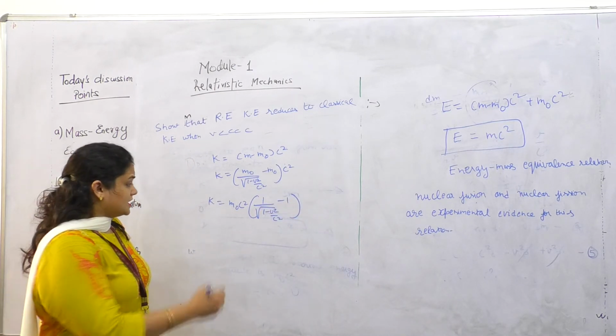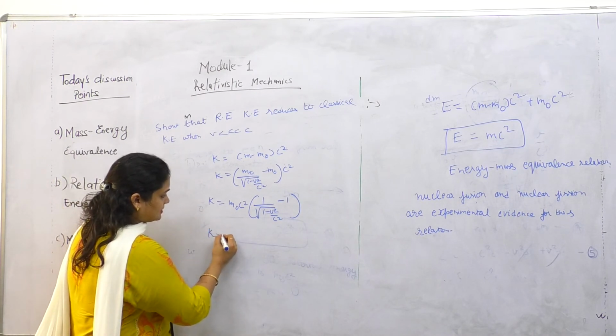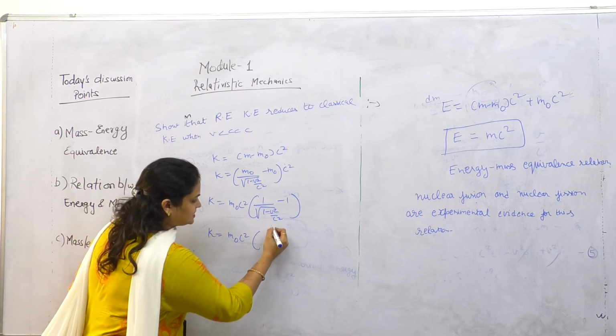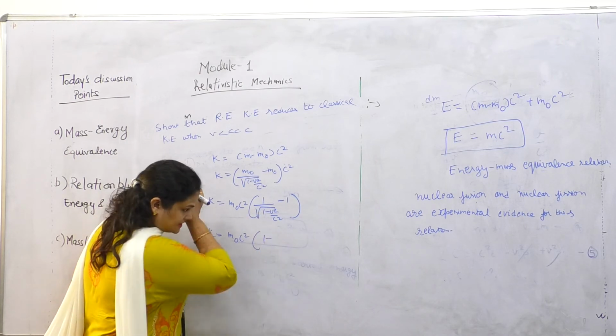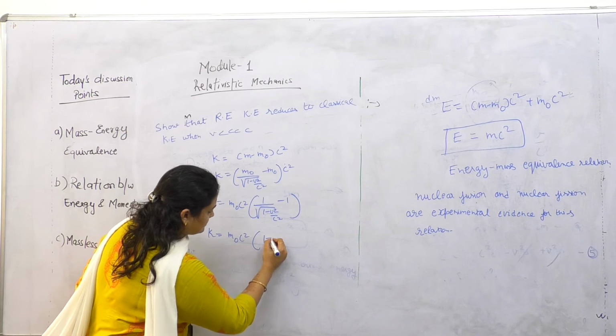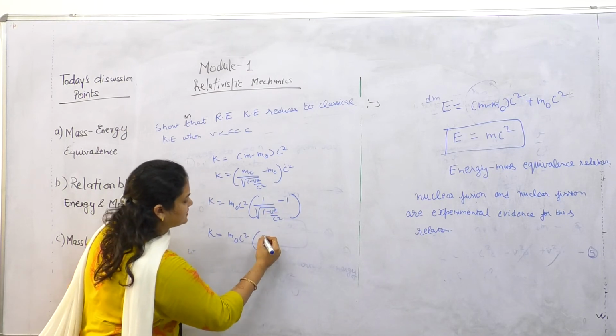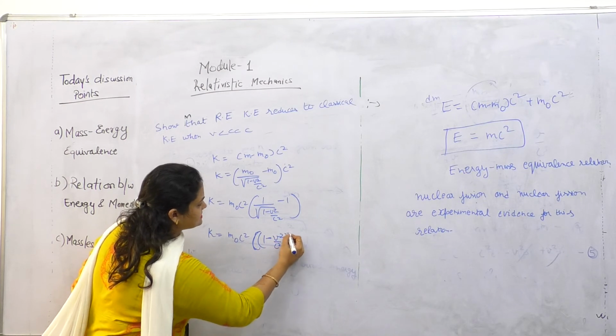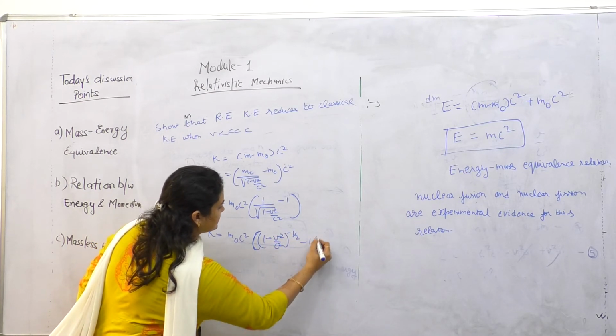We get this by the binomial theorem. Expand it, we get 1 minus v square by c square to the power minus 1 by 2.